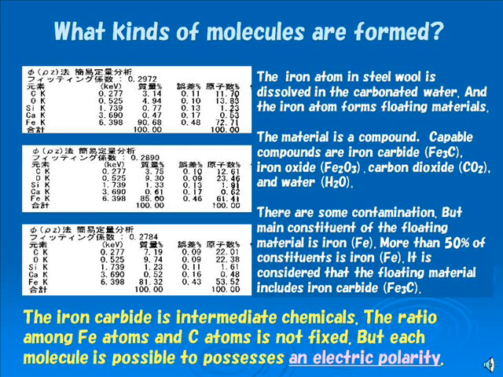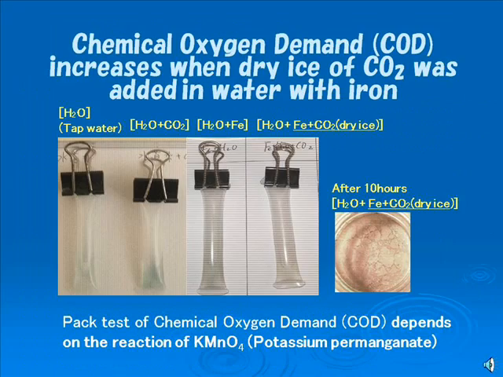The ratio among iron atoms and carbon atoms is not fixed, but each molecule possesses a polarity and it is able to form a thin membrane. The chemical oxygen demand term, COD, is used for the estimation of the existence of organic materials. Comparative experiments are carried out in order to confirm the production of iron carbide.